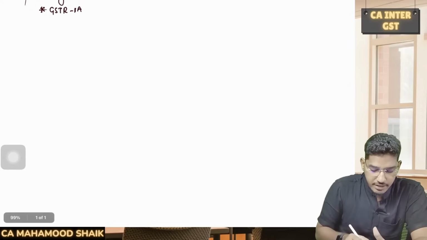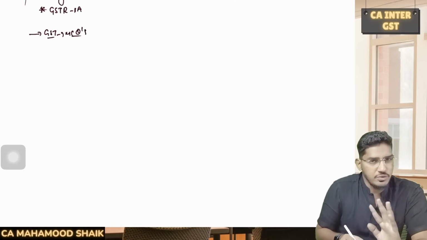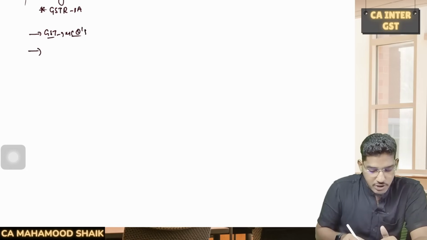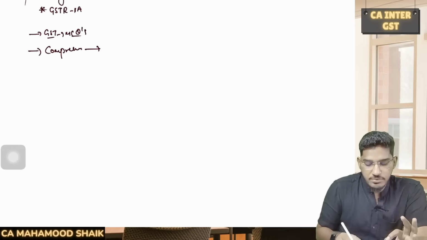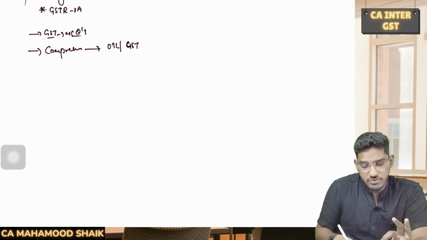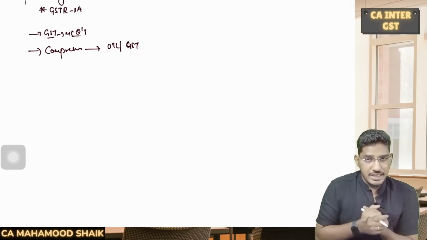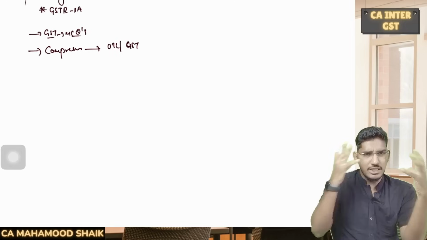See, as we are all aware, once you look at the question paper, first you will be solving the MCQs part. Whatever MCQs are there in the GST, you will solve. Once you are done with the MCQs, you all know there will be one comprehensive question in the GST where you will be asked to calculate the amount of output tax liability, and also the amount of GST which will be payable in cash. Calculate the GST liability, where they will give different scenarios covering multiple chapters.